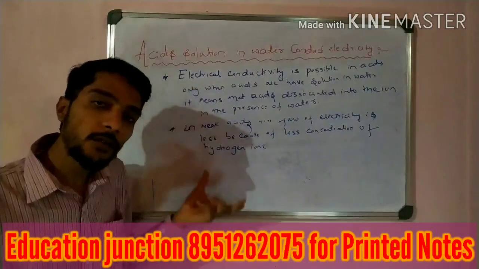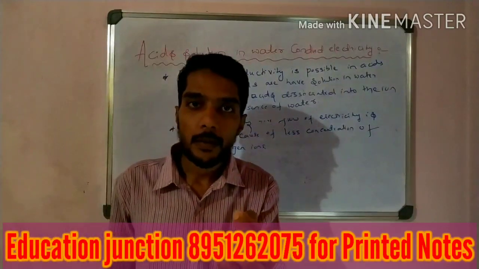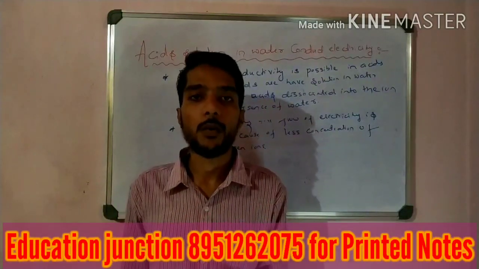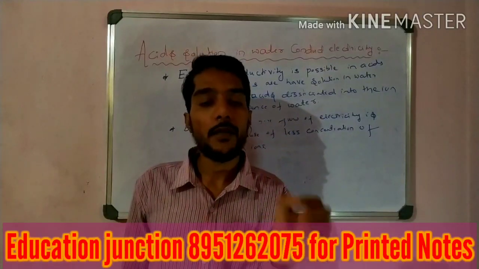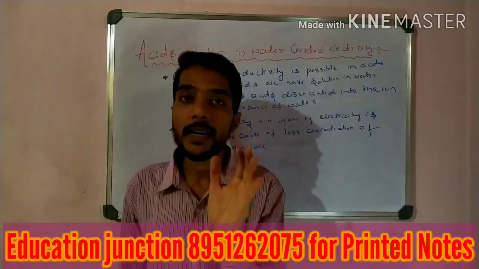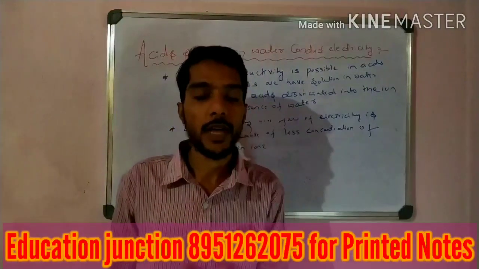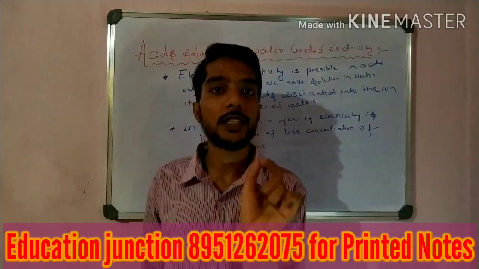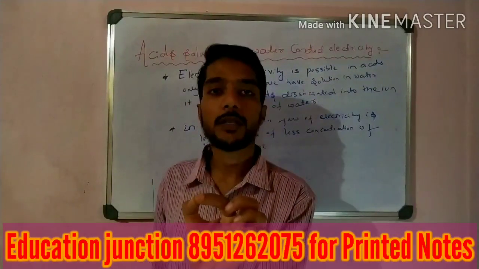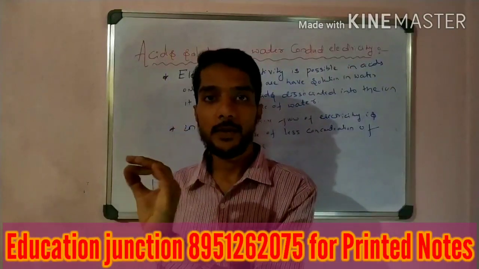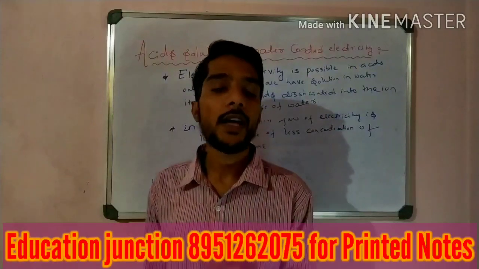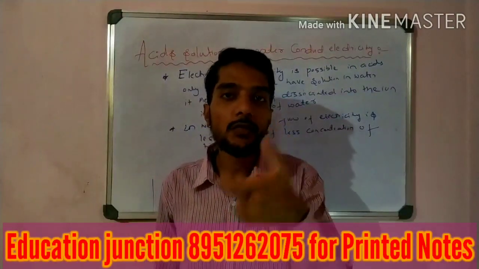Now after this we have to take one activity, about acids, glucose and alcohol. Acids have H plus ions, and glucose and alcohol also have H plus ions, but they are not categorized as acids. Glucose, C6H12O6, and alcohol, such as methanol, also contain hydrogen, but glucose is not taken as an acid and alcohol is not taken as an acid. Why? We can take the answer next.